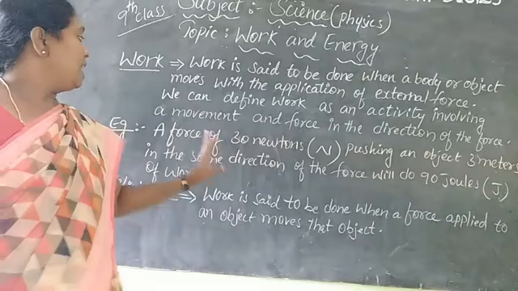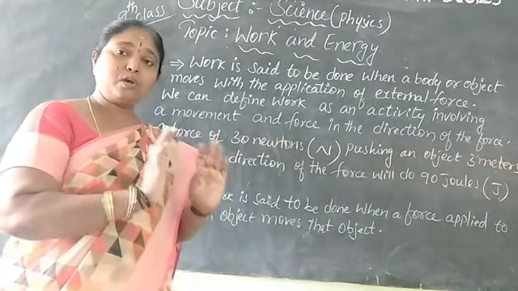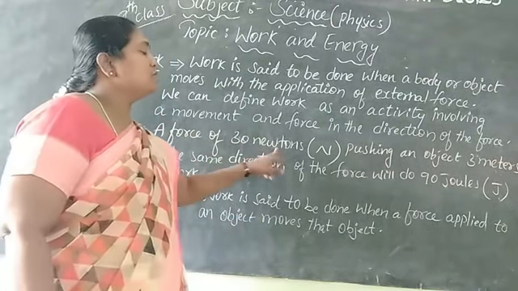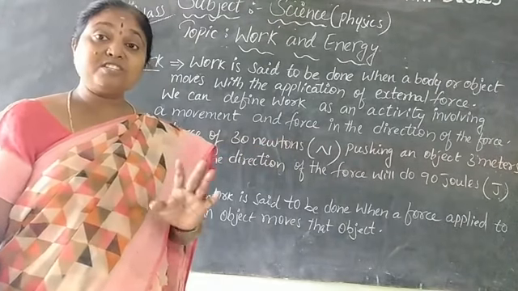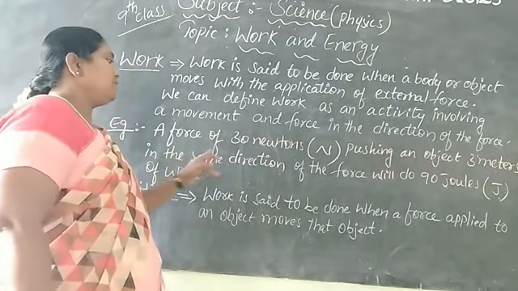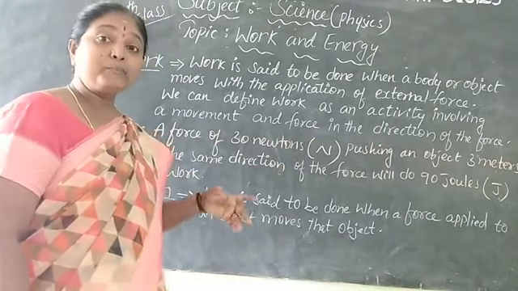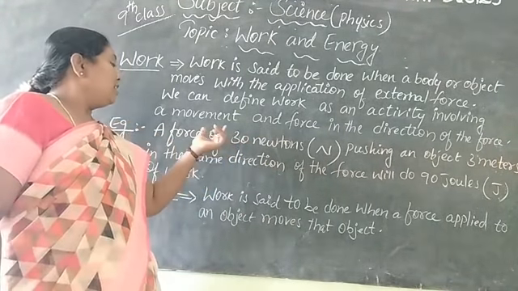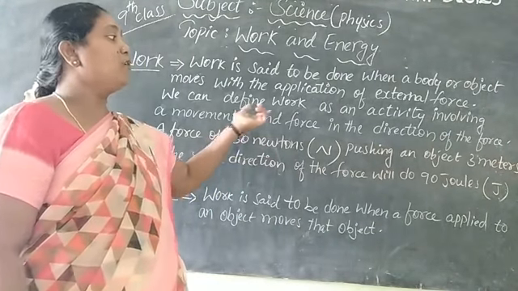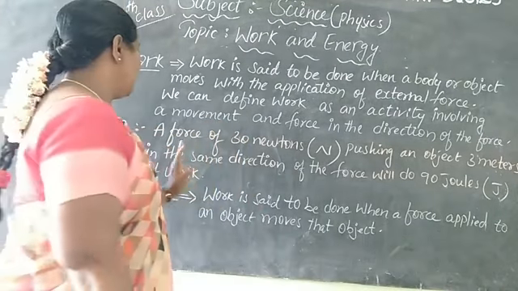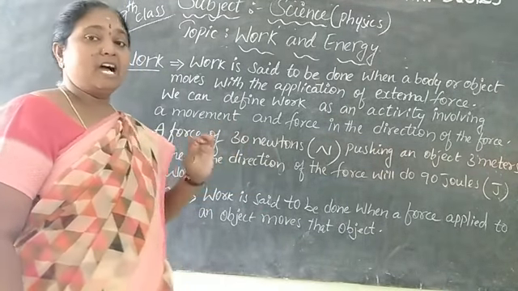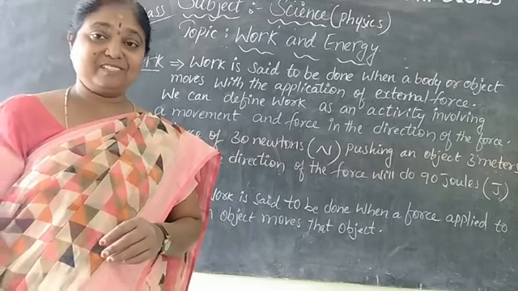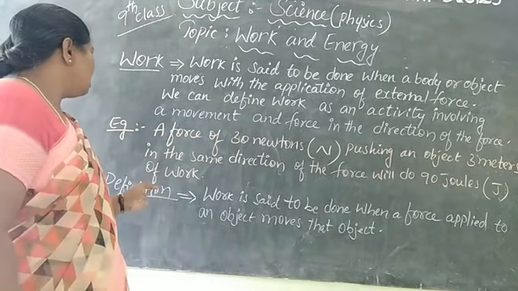For example, a force of 30 newtons. The force is measured in newtons. A force of 30 newtons pushing an object 3 meters in the same direction of the force will do 90 joules of work. If you use 30 newtons of force to push 3 meters, how much work is done? 90 joules of work is done.